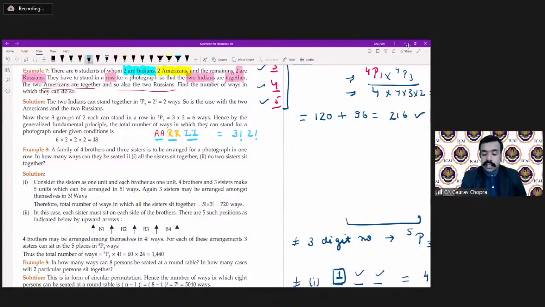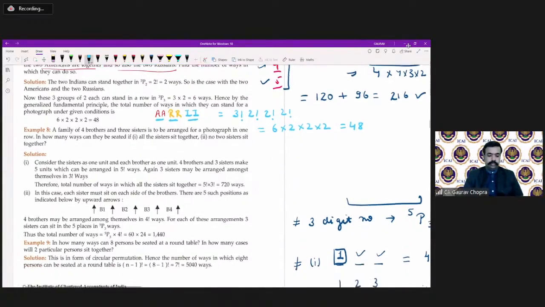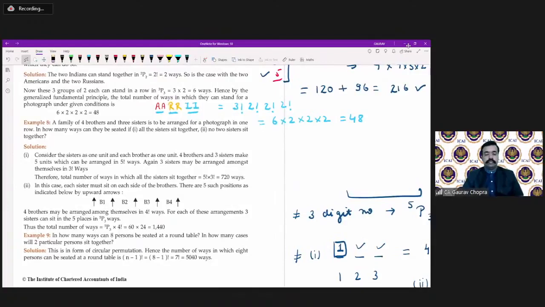Similarly, 2 Russians can interchange their positions in factorial 2 ways, and same for the Indians. So how much does it come to? 6 multiplied by 2, 2, and then 2. So there are in total 48 ways. Okay, perfect, got it, great.